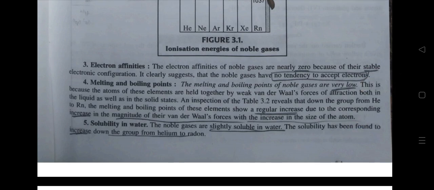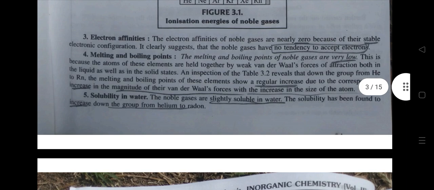Fourth, melting and boiling point. The melting and boiling points of noble gases are very low. This is because the atoms of these elements are held together by weak van der Waals forces of attraction both in the liquid as well as in the solid state. An inspection of the table reveals that down the group from helium to Rn, the melting and boiling points of these elements show a regular increase due to a corresponding increase in the magnitude of their van der Waals forces with the increase in the size of the atom.